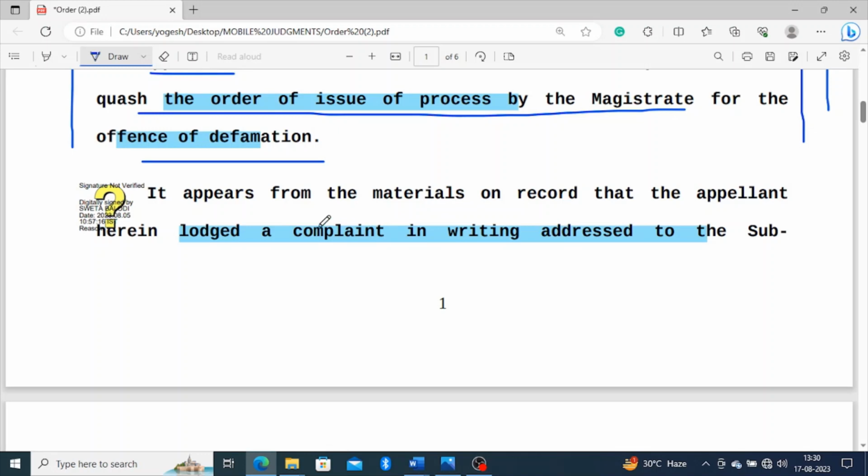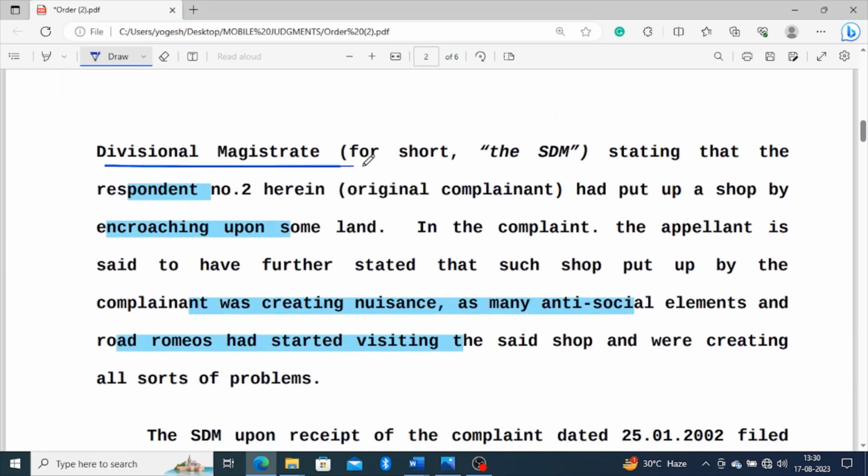The material placed before this Honorable Court was that the appellant had filed a complaint in writing addressed to the sub-divisional magistrate, stating that respondent number 2, the original complainant, had put up a shop by encroaching upon some land.